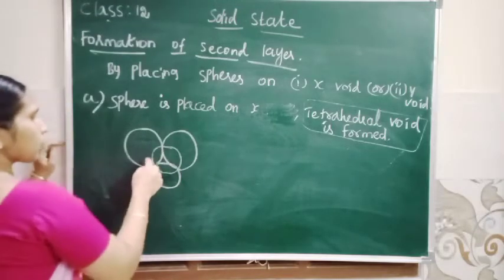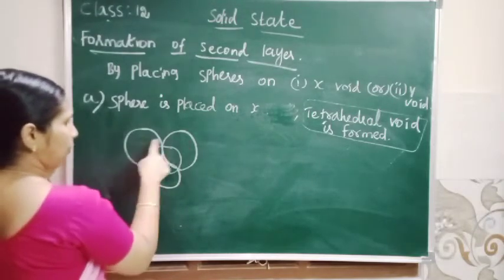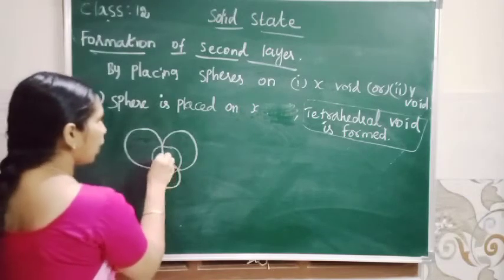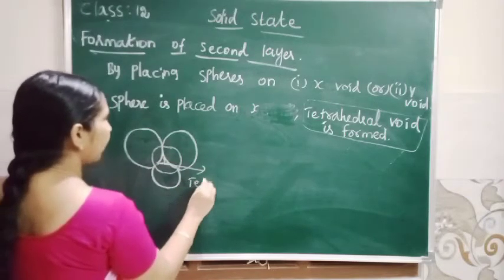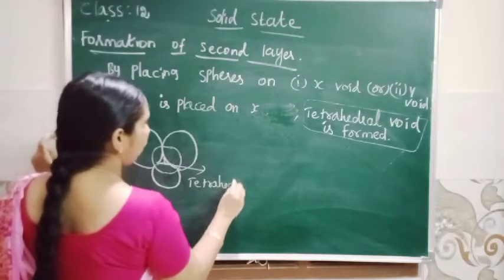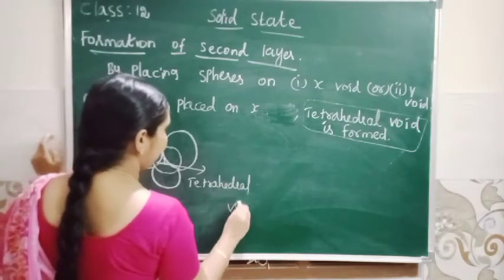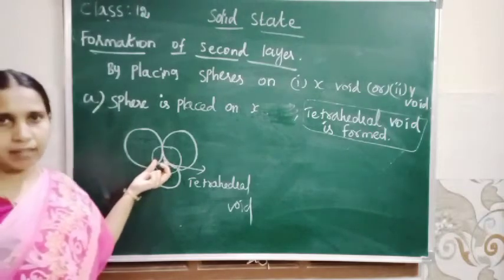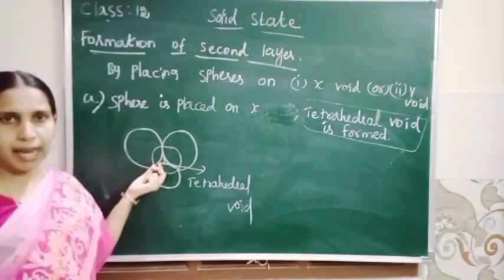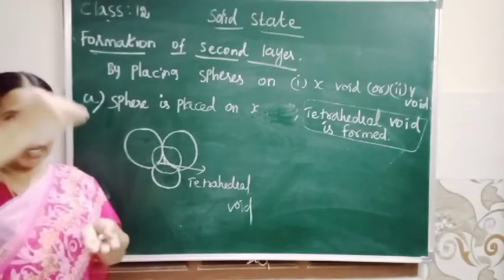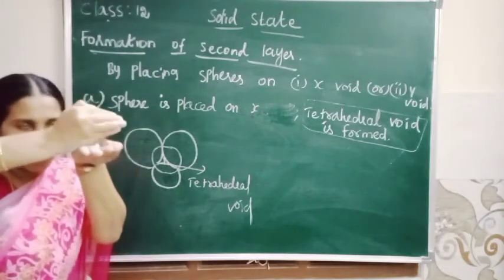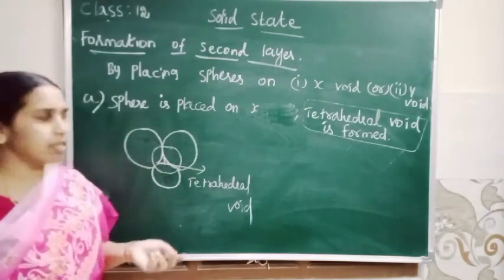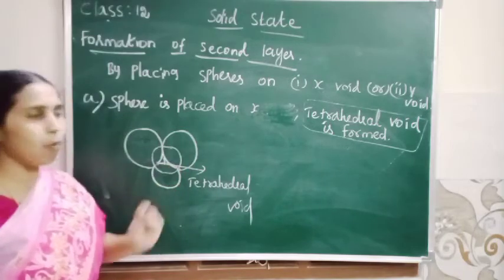So a tetrahedral void is formed: 1, 2, 3, 4. So this void is called tetrahedral void. Already a void is present, represented as X. Here the second layer sphere is placed on that X, so a new void is formed, that is tetrahedral void.